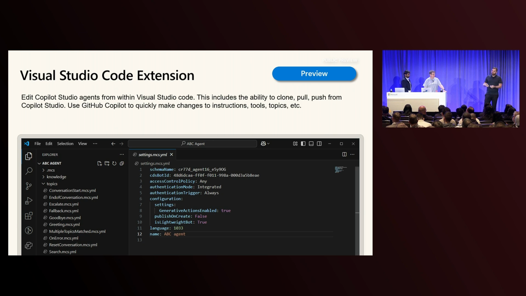I'm a developer, so this is one of my favorite features. I'm very proud that we're able to do these sort of code behind editor experiences. And this, like I said, it's an early preview. It'll get integrated with the native source control and also with solutions. So we want to make sure when you export a solution, it comes out in this format that is natively understood by VS Code and it's understood by our toolchain.